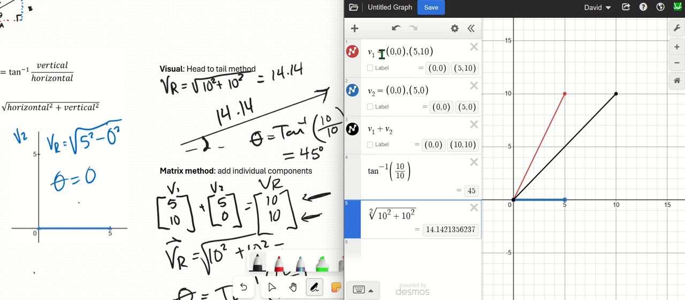So you just write out your vectors, add your vectors together, gives you your resulting horizontal and vertical components, and then you could use the inverse tangent and the Pythagorean theorem.